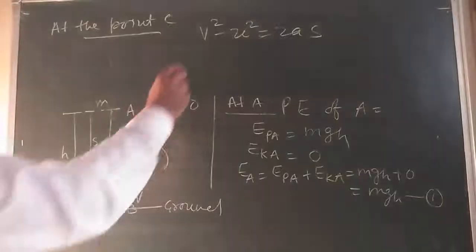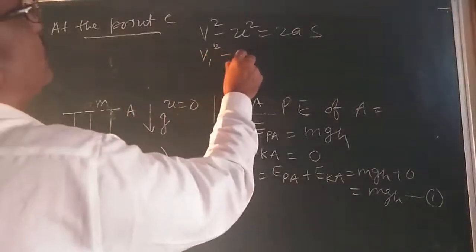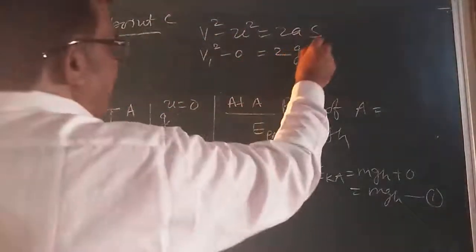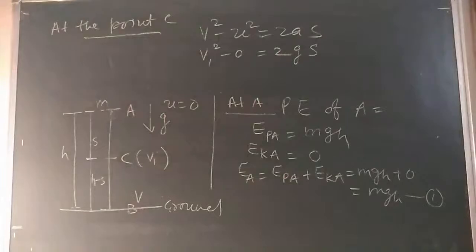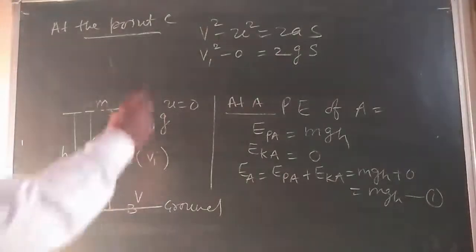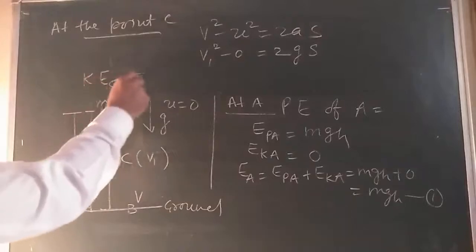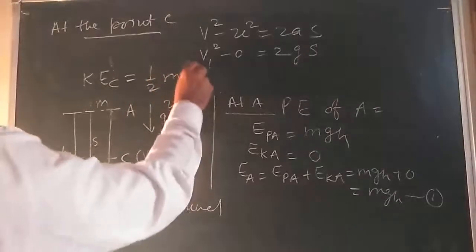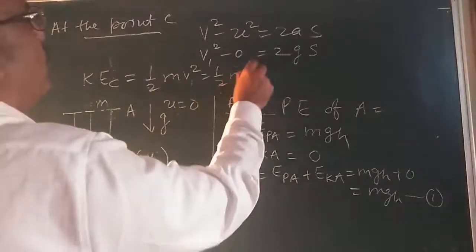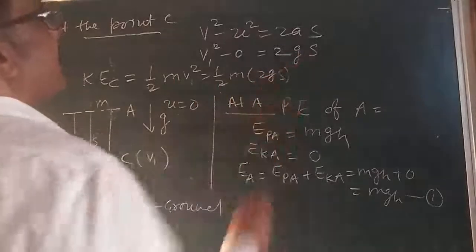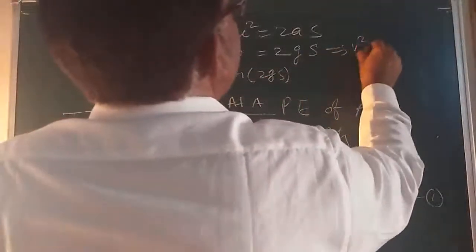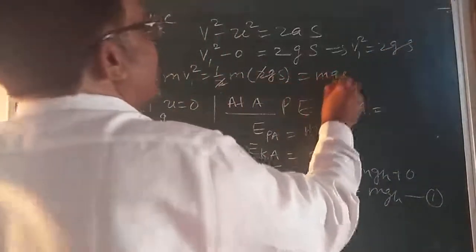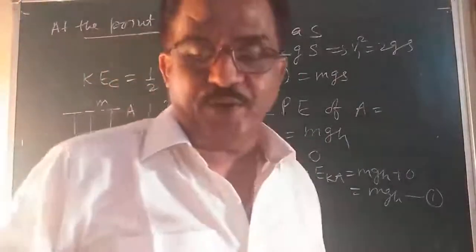Use this equation here. So I can write V1 square minus 0 is equal to 2 into acceleration due to gravity, that is G, into S. So V1 square is equal to 2GS. So kinetic energy at a point C, velocity is V1, so I can write 1 by 2 m V1 square, that is 1 by 2 m into 2GS. The 2 and 2 cancel, so here it is mgs. This is the kinetic energy at a point C.